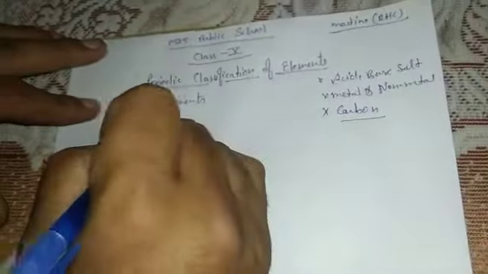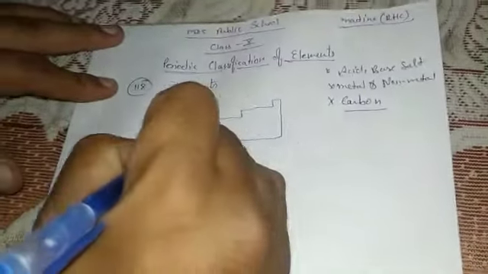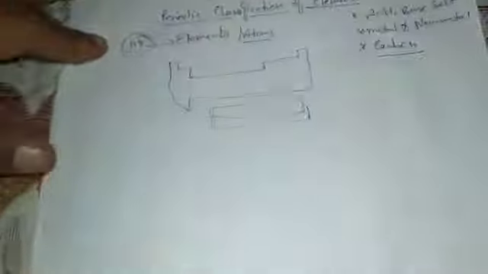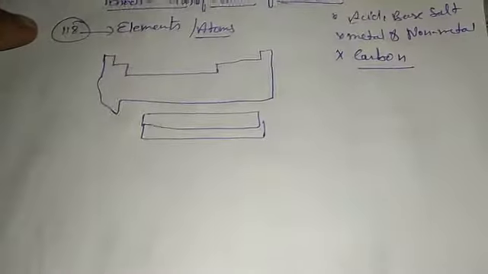Today we are going to start your next chapter, that is periodic classification of elements. In nature we have a total of 118 elements listed. We have seen the periodic table of this shape, particularly in your labs as well. This is the periodic table having 118 kinds of elements, or you can say atoms, showing their atomic number and mass number. They have put it in some sequence.